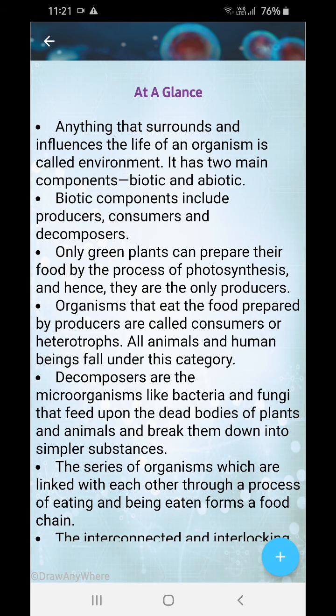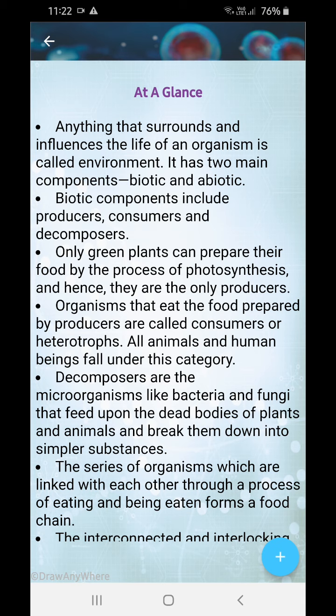Okay, next, the series of organisms which are linked with each other through a process of eating and being eaten is known as a food chain. This example I will give you later. Before that, let's come to decomposers. Decomposers are microorganisms like bacteria and fungi that feed upon dead bodies of plants or animals and break them down into simpler substances.